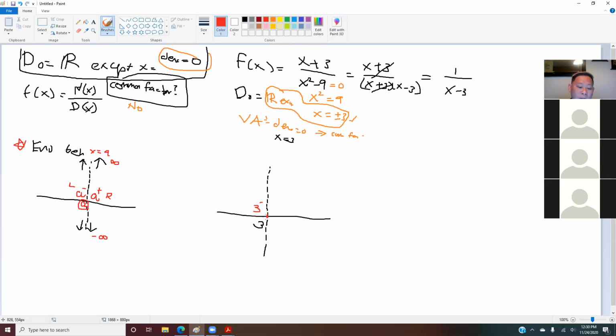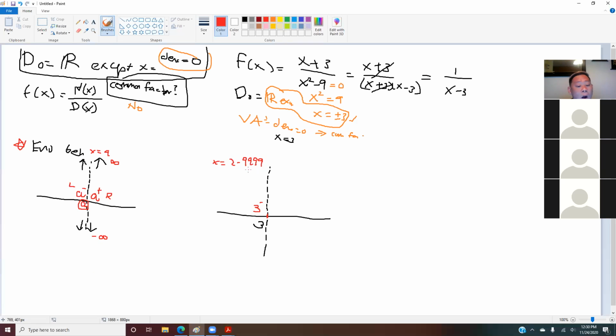Anyone know what number we should use here? That is very close to 3 but on the left side. Anyone? We will use this number, not 1, not 2. We will use 2.99999. The more nines you put, the better.